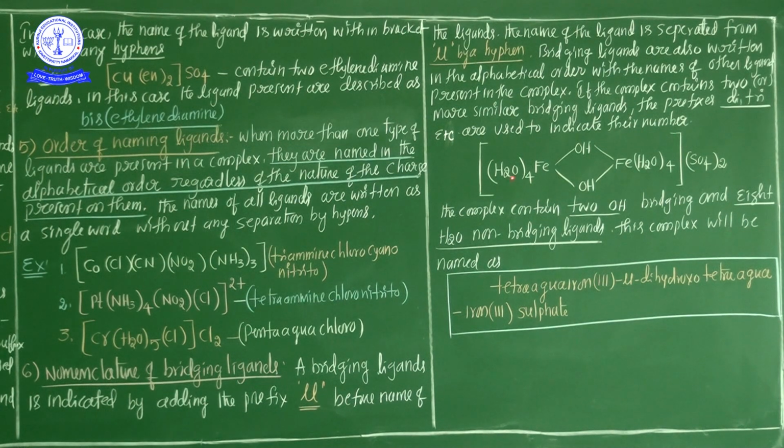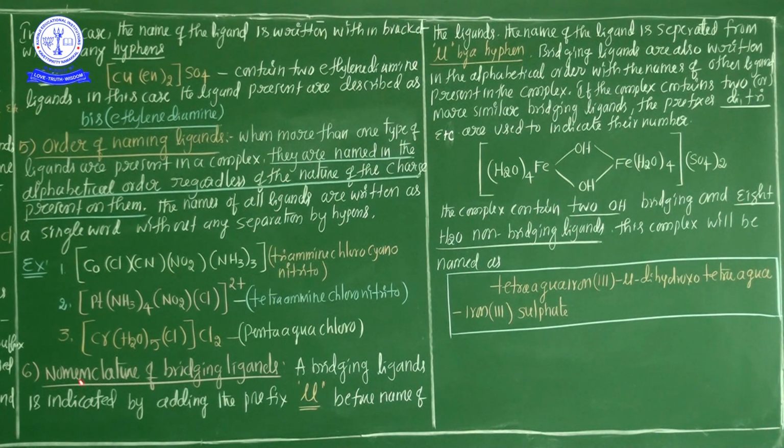So tetra aqua iron 3. Those 2 tetra aqua complexes are linked by the 2 bridging ligands. So before the bridging ligands we use mu, and the number of bridging ligands is indicated by di, tri, tetra. So here the 2 bridging ligands are present, so we use di. So tetra aqua iron 3 mu dihydroxo tetra aqua iron 3 sulfate. This is the complex name.